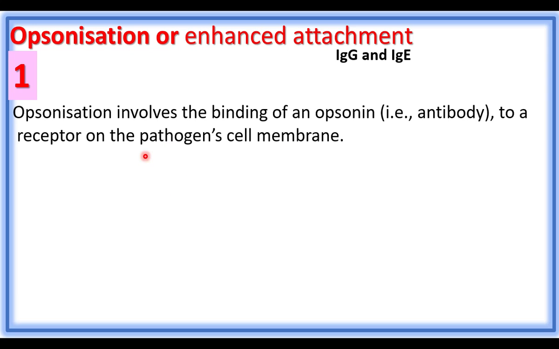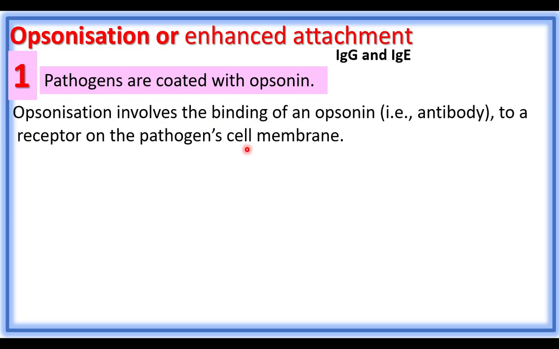Pathogen cell membrane has receptors or antigenic determinants. They are recognized by the antibody molecules, and the antibody molecules bind. The antibody molecules form a coating over. Pathogens are coated with opsonin. In this reaction, the antibody molecules are called opsonins. This is antigen. The antibody molecules form a coating over the antigen so that the antigen is recognized by phagocytes.